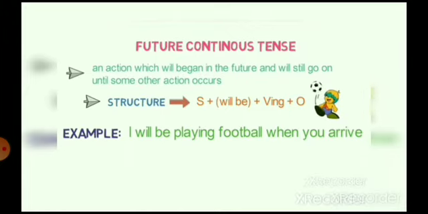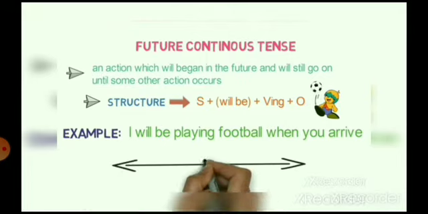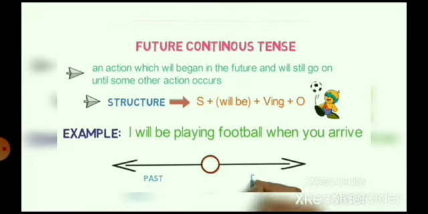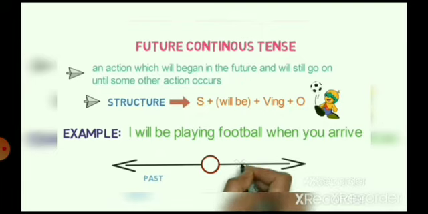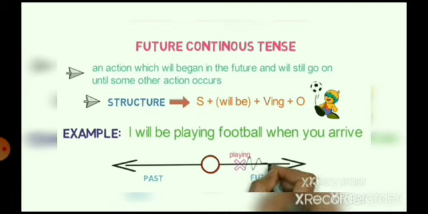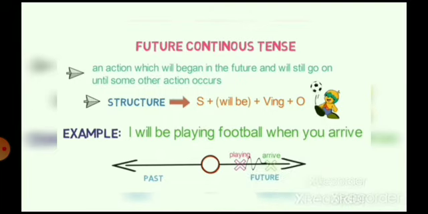In the timeline, my action of playing football is on the right side, going on and on until another action occurs. Hope you are clear with the continuous tenses. Let's look into the perfect tenses now.